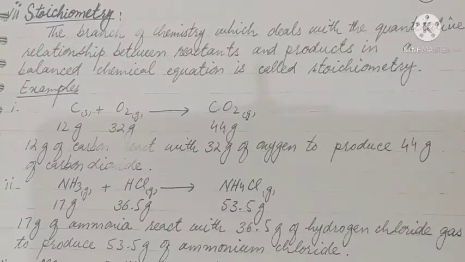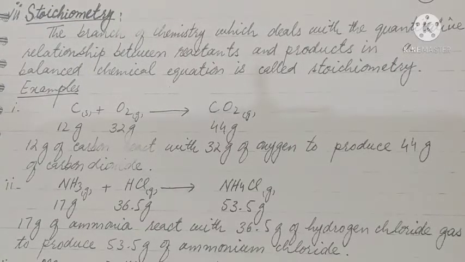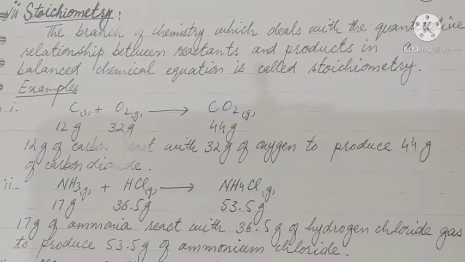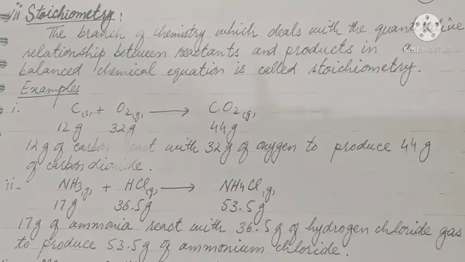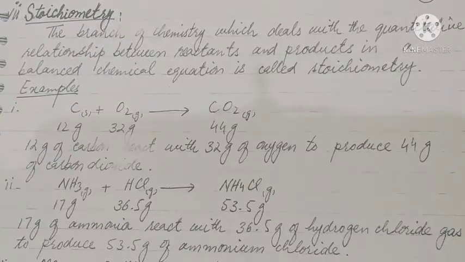Stoichiometry. The branch of chemistry which deals with the quantitative relationship between reactants and products in a balanced chemical equation is called stoichiometry. Example 1: carbon plus oxygen will form carbon dioxide. 12 gram of carbon will react with 32 gram of oxygen to form 44 gram of carbon dioxide.